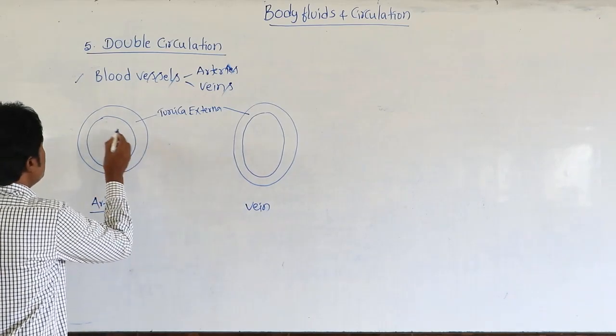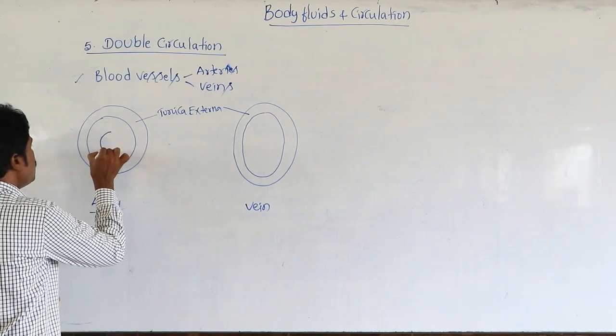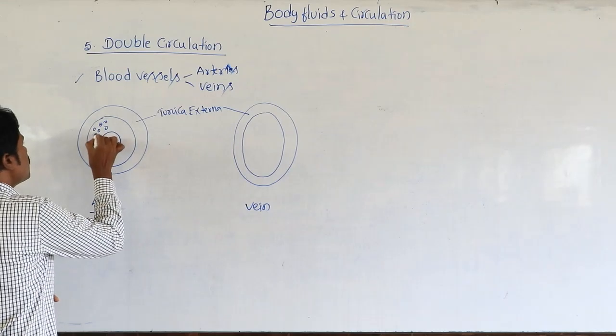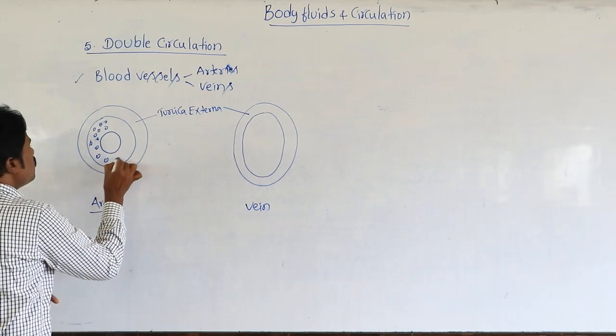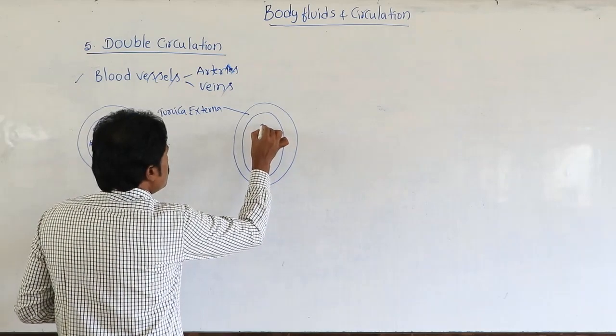Then the middle layer is present. This is the middle layer, which we call the tunica media.